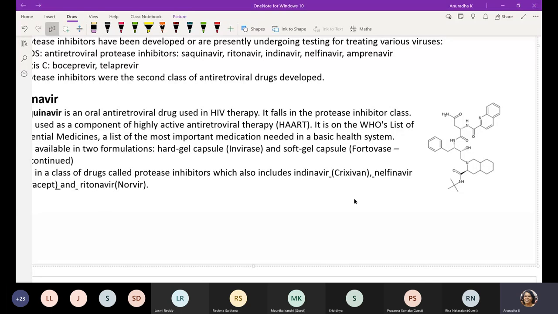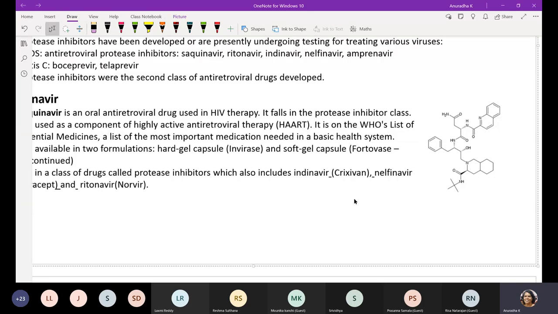I gave you 3 examples: anti-GP120, and recombinant intracellular cell adhesion molecule. Then agents that inhibit DNA polymerase are vidarabine and idoxuridine, 2 examples I gave you.